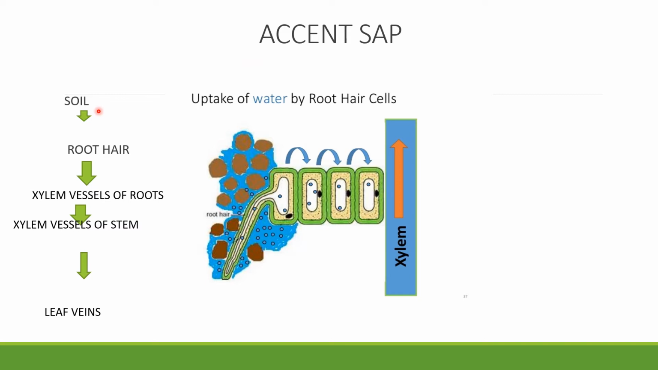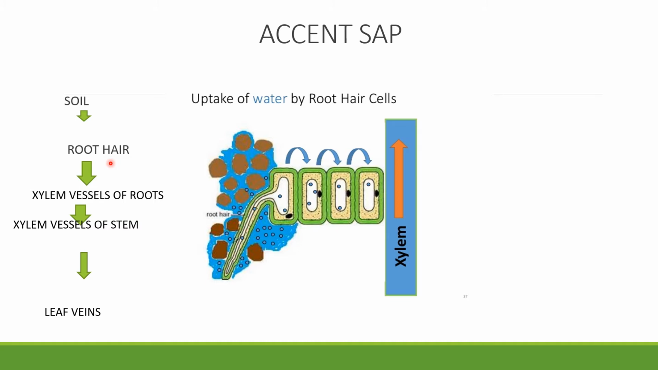So water from the soil is absorbed by the root hair. Roots have hair-like structures, and these absorb the water by osmosis, right? I already told you about osmosis. So by using the osmosis process, water is absorbed from the soil into the root hair.